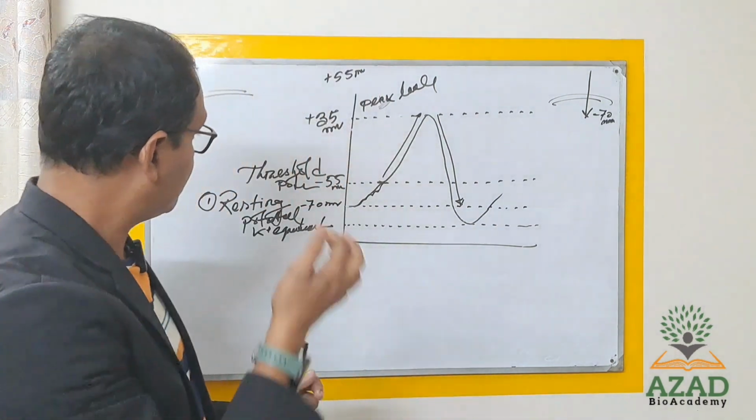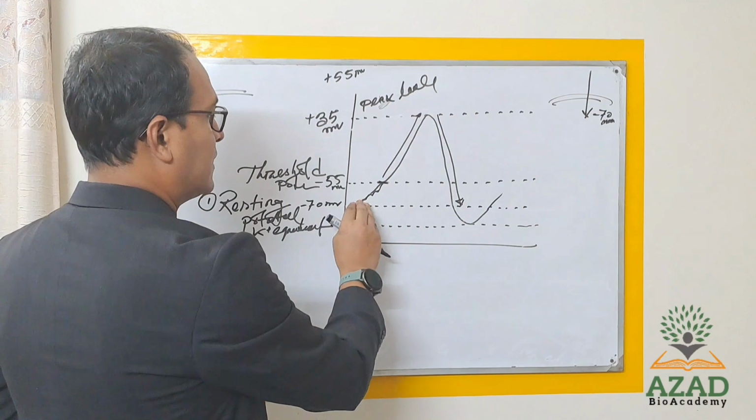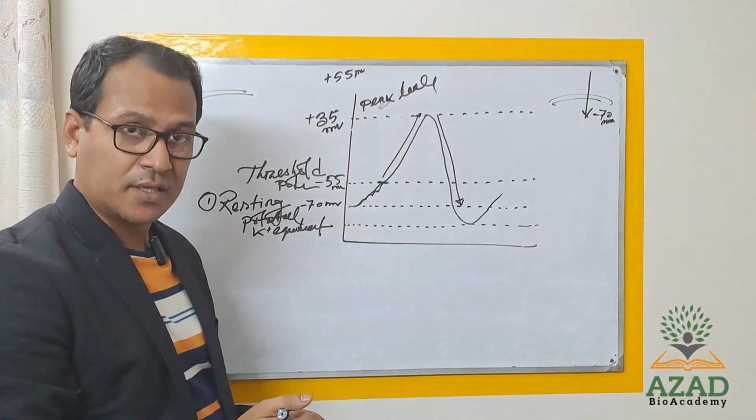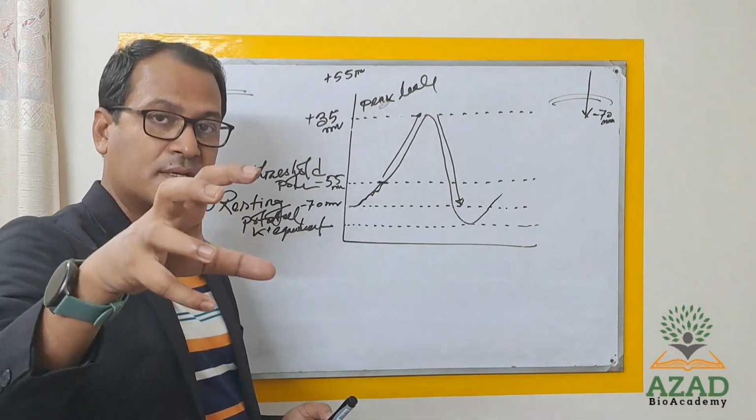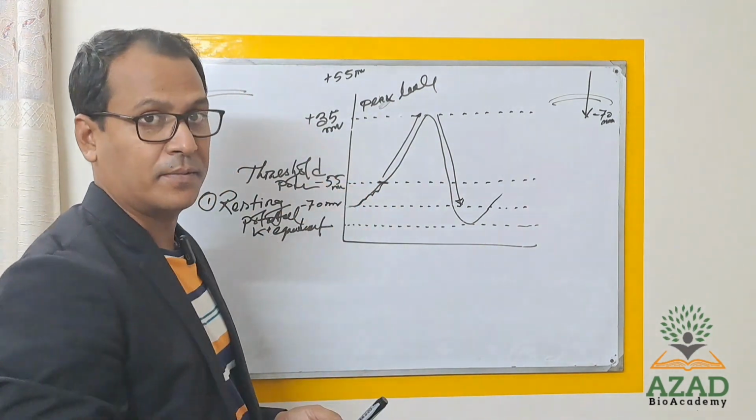Okay, so before the threshold level, through the leak channel or the mechanical sodium channel, some potential changes may happen.